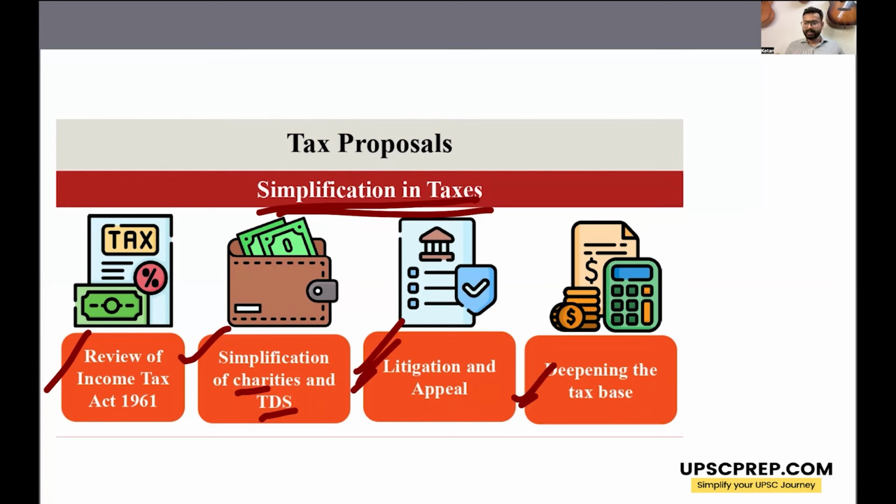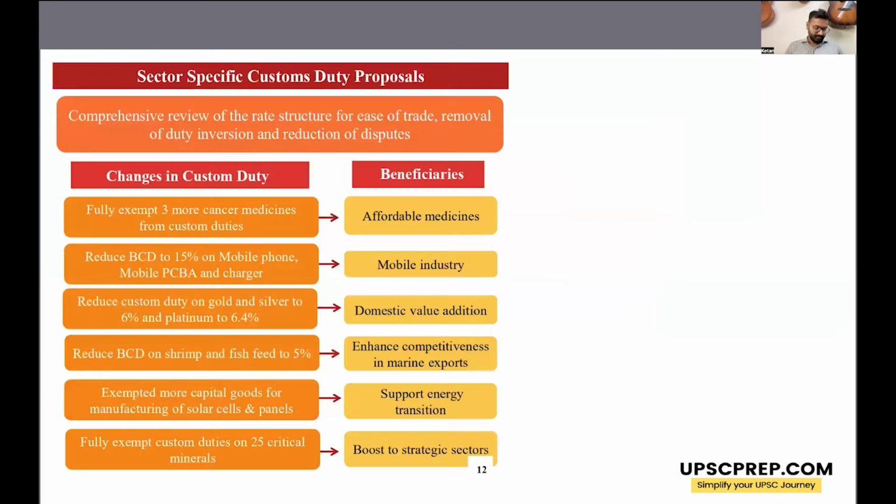Then some steps will be taken to deepen the tax base. So how more and more people can be brought within the tax net so that they pay income tax or other kinds of direct and indirect taxes, which will lead to more tax revenue for the government. The government has also announced some specific custom duty proposals. So government has announced to decrease some custom duties for various items, which will further lead to ease of trade, removal of duty inversion, reduction of disputes. So these changes in custom duty, following changes has been proposed.